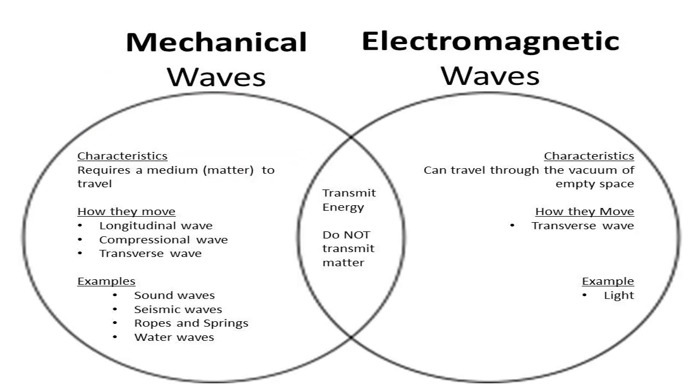Okay, let's compare both mechanical waves and electromagnetic waves. Mechanical waves require a medium for transport, but electromagnetic waves are able to transport in the vacuum of empty space.